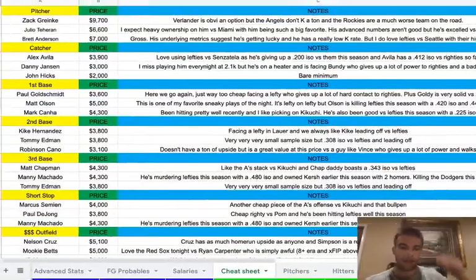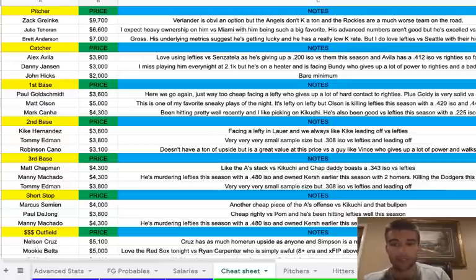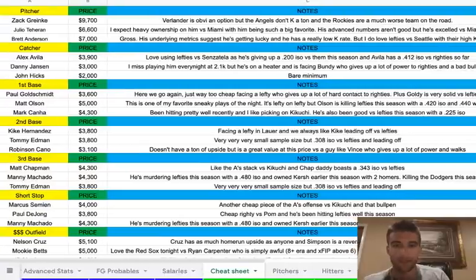So Zach Greinke at 9,700. Verlander is obviously in play, but I don't like attacking the Angels. I know they lost La Stella, but they don't strike out a ton. And obviously we've got Mike Trout in the lineup and Shohei Ohtani and some other decent guys as well. Losing La Stella is pretty big, but Verlander's 12K is in not a high strikeout matchup.